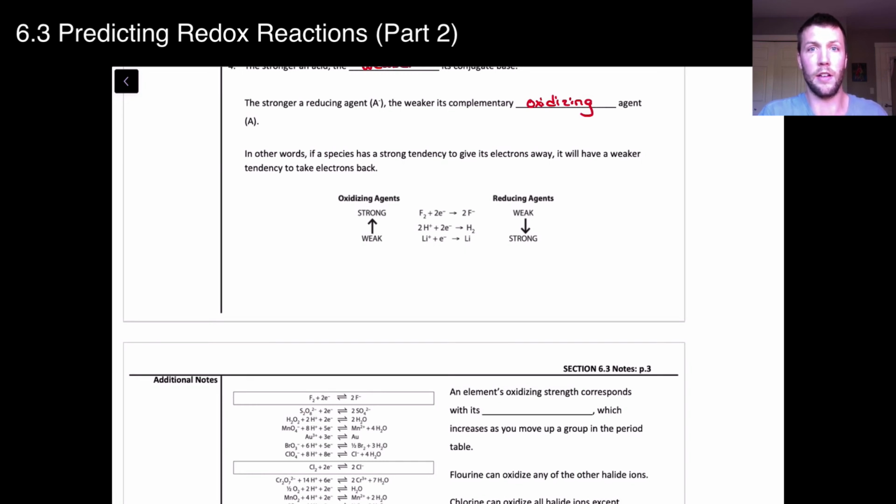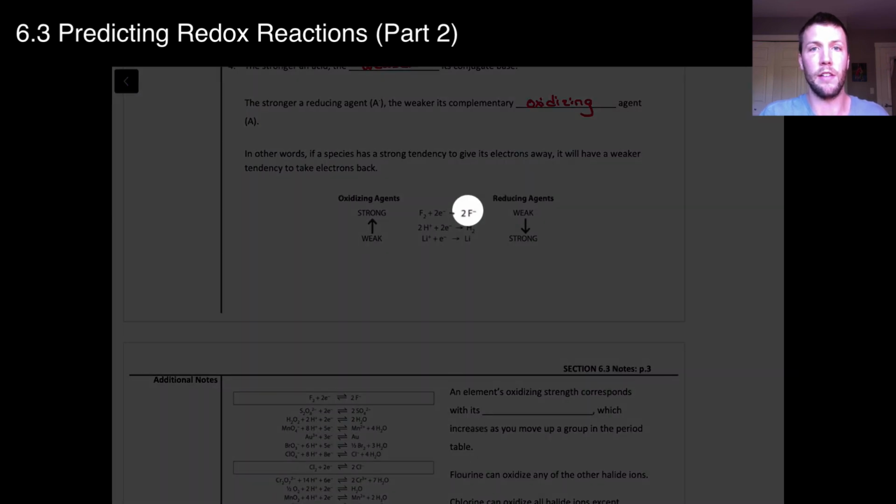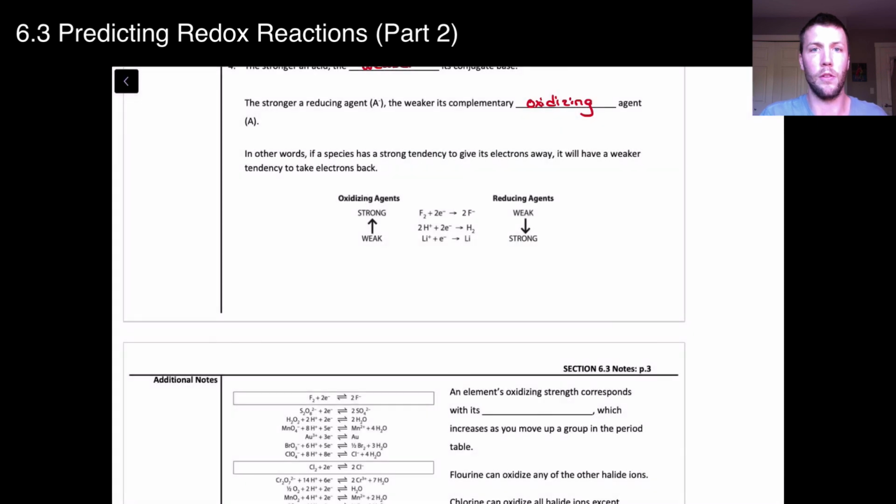Fluoride ions, on the other hand, are perfectly happy with their full octet. They really don't want to give up their electrons. So that's why fluoride ion is a very weak reducing agent. So there's this relationship between the complementary reducing agent and oxidizing agent.